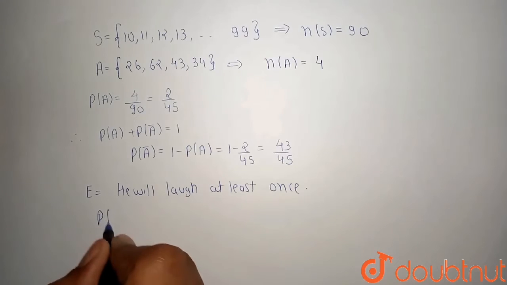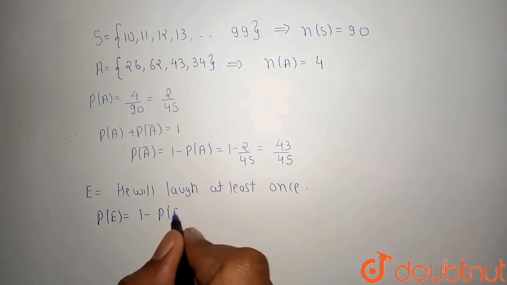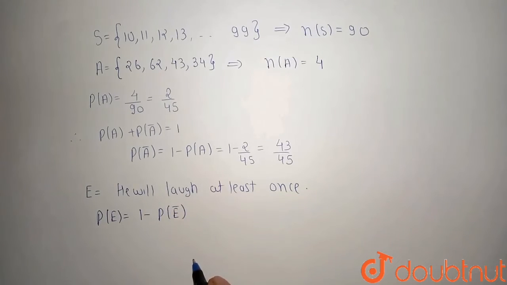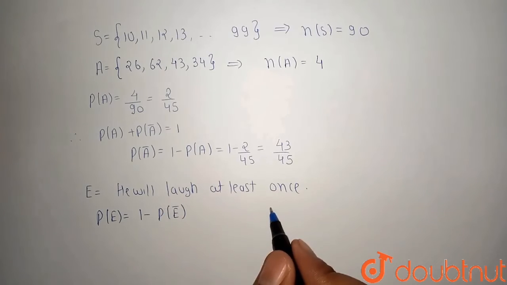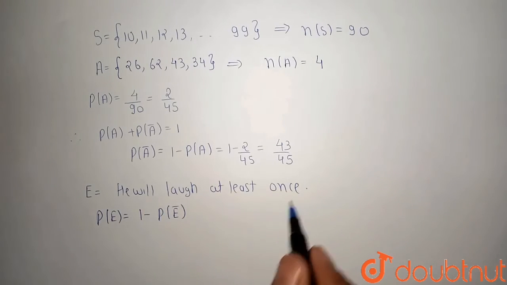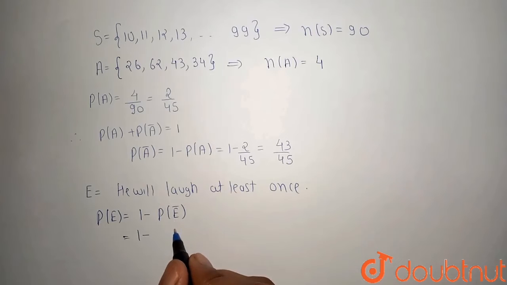So the probability of event E happening is equal to 1 minus the probability of event E not happening, because this identity is valid for all cases. Now E complement means he will not laugh even once, because E is the event that he will laugh at least once. So this is obtained as each time he gets a number whose product of digits is not 12.